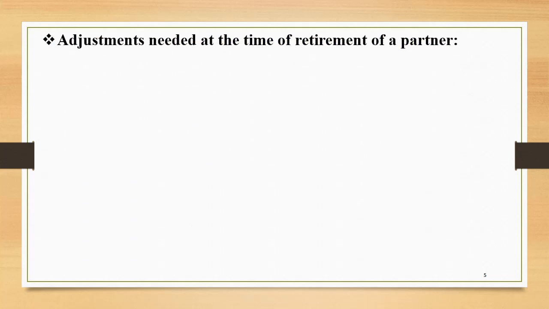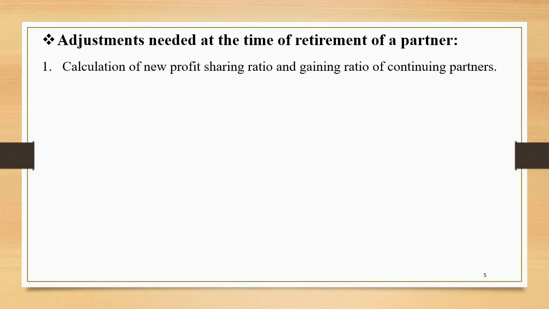What all adjustments are needed at the time of retirement of a partner? We already have gone through some adjustments in the chapter admission. Similarly, over here at the time of retirement, we need to go through various adjustments. Let us see those adjustments. Number 1, calculation of new profit sharing ratio and gaining ratio of continuing partners. We know because of retirement, there is going to be a change in the profit sharing ratio. So it is required to calculate the new ratio among the continuing partners and also the gaining ratio of continuing partners.